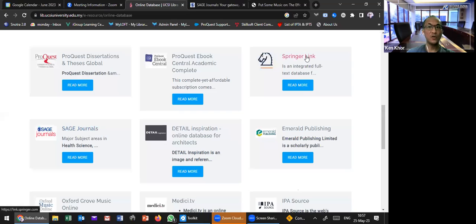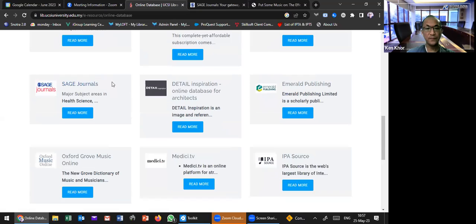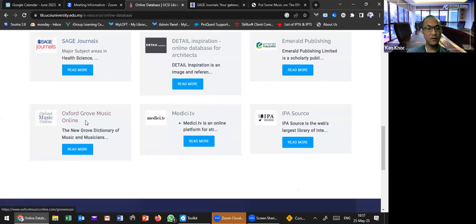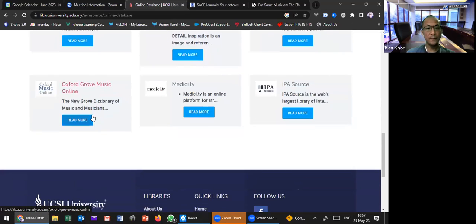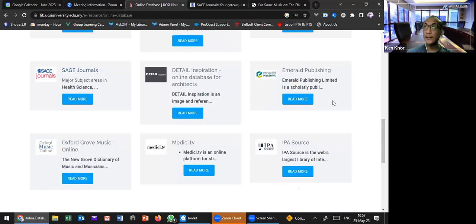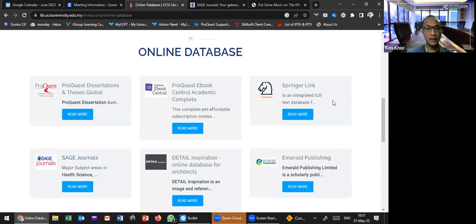Springer Link also all journals. But if you want to search for ebooks, always go to ProQuest Ebook. If you want to search for dissertations, just go for ProQuest Dissertations and Theses. And for music content, just go to Oxford Grove Music Online. And Emerald is for journals as well.